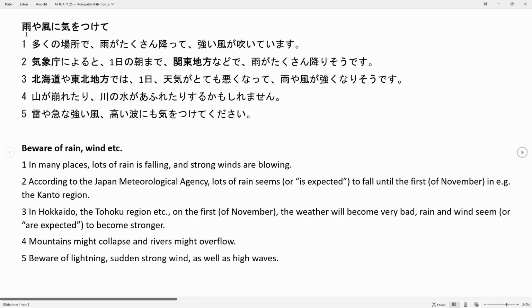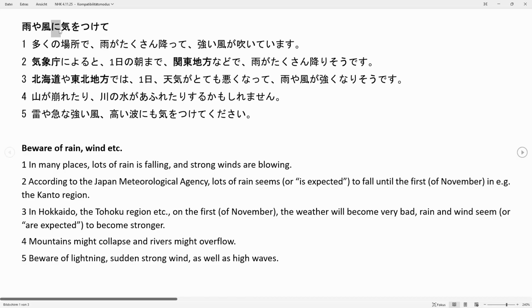So, in Japanese, as a general rule, when you're translating in a more academic sense, you will always start to translate from the back, starting with the verb that is defining the sentence, and then go back to the front one word at a time until you have the full meaning of the sentence, and that's how we'll do it today. So we're starting with our verb, tsukete, or rather, kiotsukete is a phrase, which means to take care, to be aware of something, to mind.